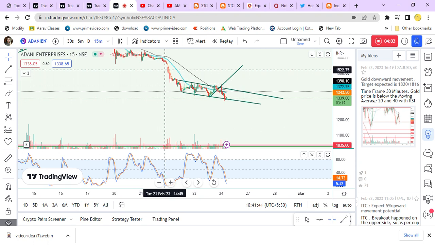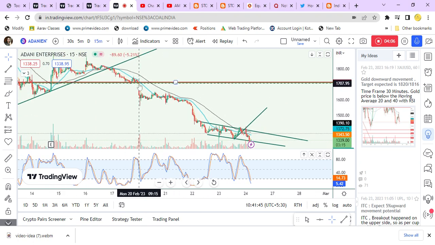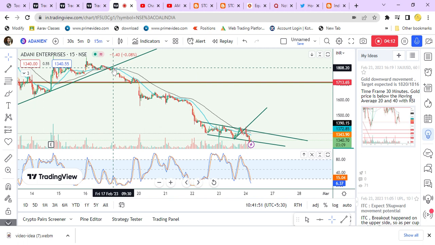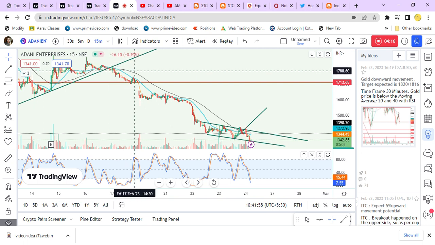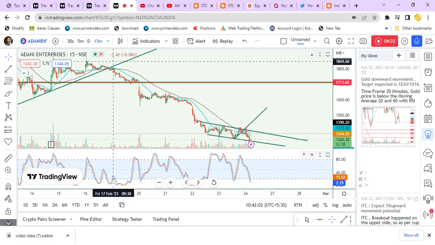When I gave the call, go and check my previous video. I have given the call that if the value crosses below this trend line with moving average, then we can consider this for downtrend. But if it goes upside, then we would have considered that for upward movement.